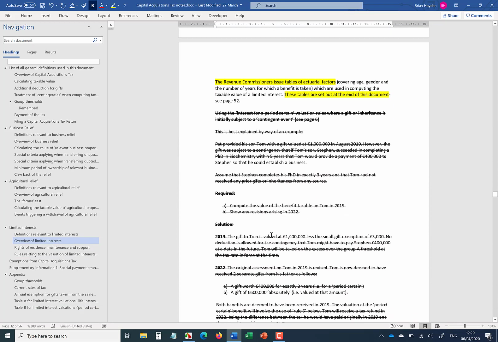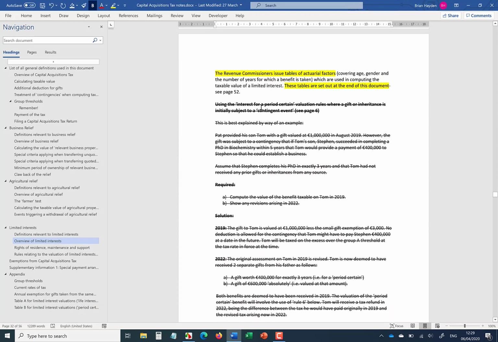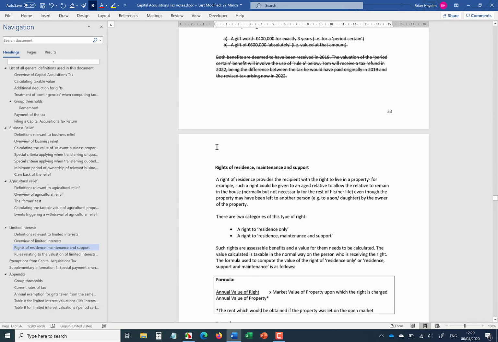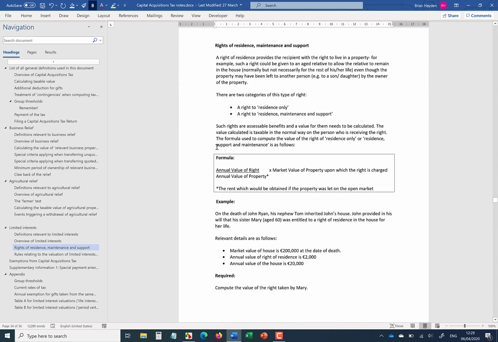Okay, now you can see that I've struck out certain text concerning contingencies, so you can disregard that for the purpose of your studies. One of the significant interests to be aware of is the rights of residence, maintenance and support. This is quite common in practice, and it is worth being aware of the implications of such a right. So the recipient gets the right to live in a property. So the typical scenario would be perhaps an aged relative is going to be permitted to stay in a house which may well be provided to another person.